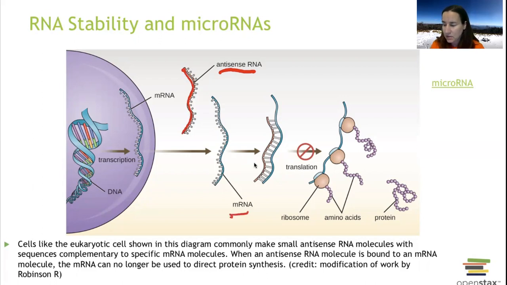And if it attaches onto this, now we've got a double-sided RNA molecule, and it's not going to be able to be translated with a ribosome. It won't be able to attach on and run through like it needs to. So in this case, we've created antisense RNA with some microRNAs.